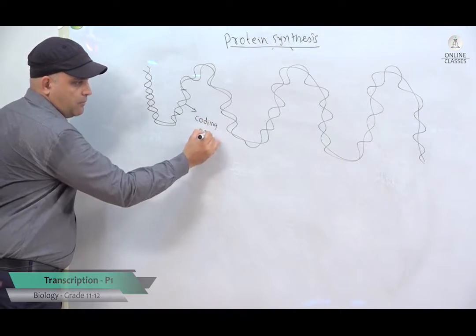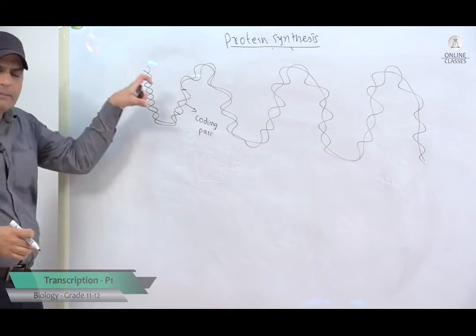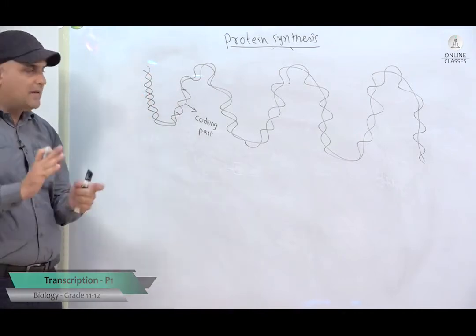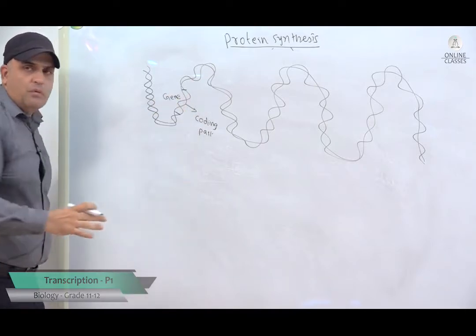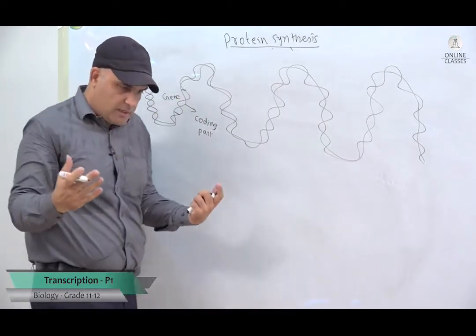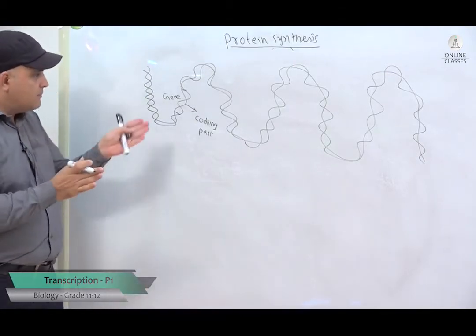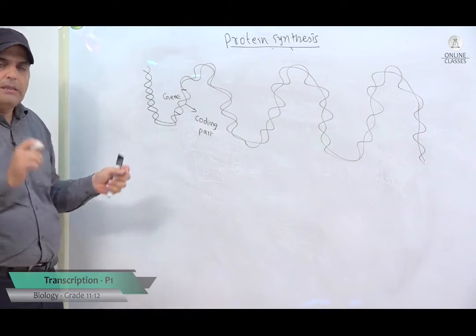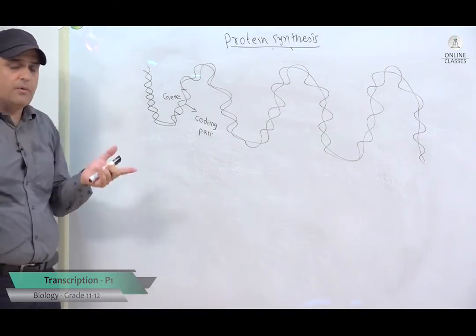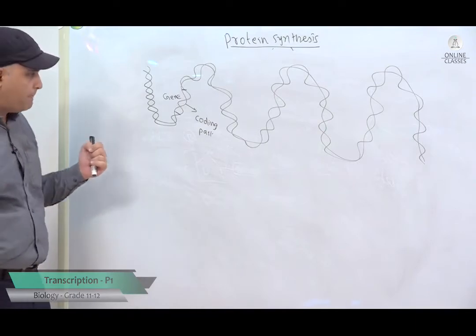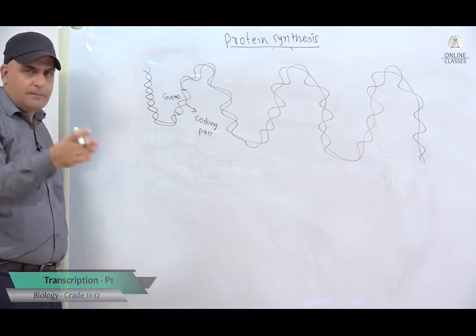What do you mean by coding part? Coding part means this part of the DNA helps to make a protein, and that part is called a gene. So we say he has the genes for blue eyes, he has the genes for being tall. So what I mean by gene is nothing but a part of the DNA that helps to make a protein. I'm not saying it will completely make a protein, I'm saying it helps to make a protein. Okay? It has the information about how to join the amino acids together.